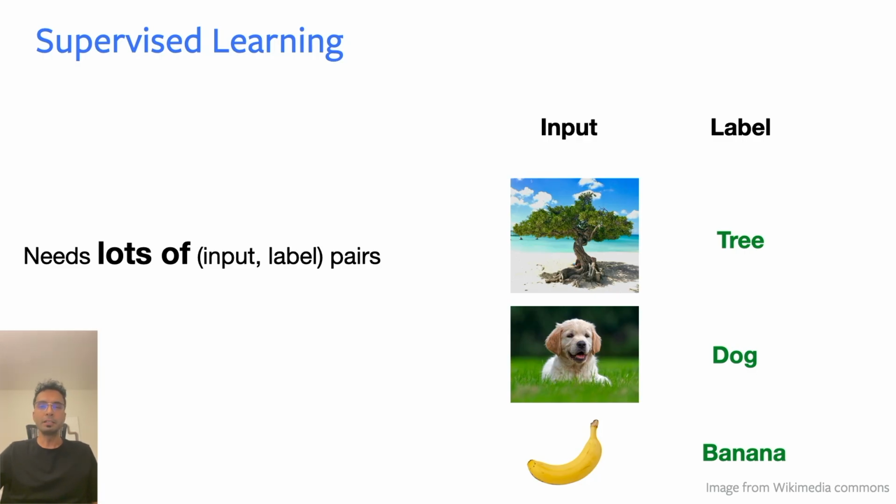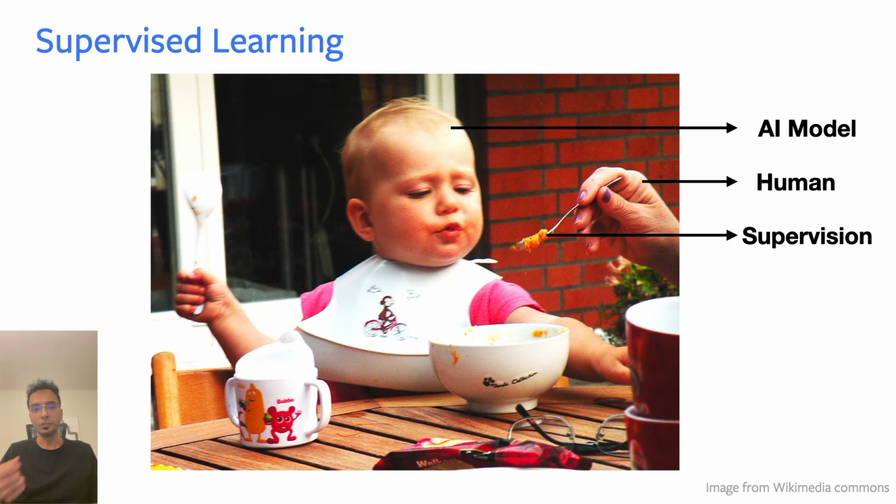If you were to be a little bit cynical, and if you were to take a long-term perspective on this, supervised learning is nothing but spoon feeding. We have a human who is creating a bunch of supervision by labeling images, by labeling some sentences, and we are spoon feeding this supervision to a machine learning model. And this machine learning model, after being spoon fed a bunch of the supervision, can then do that particular task. But it can only do that particular task. And so clearly, supervised learning is not really going to create very general AI models.